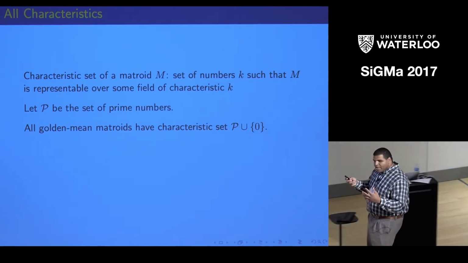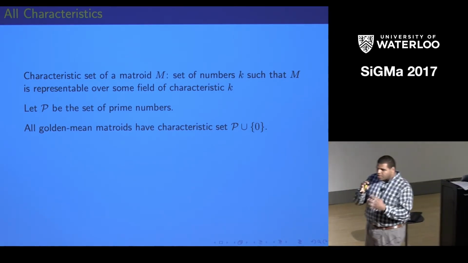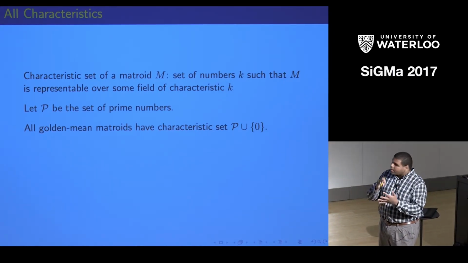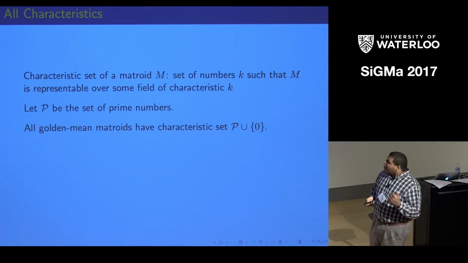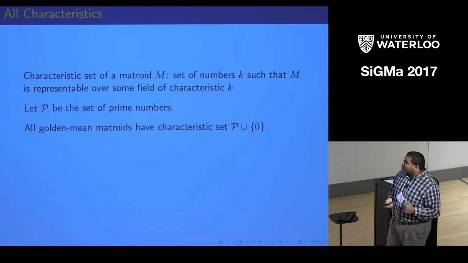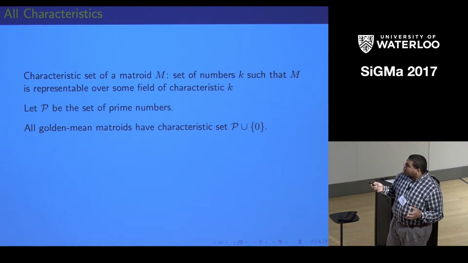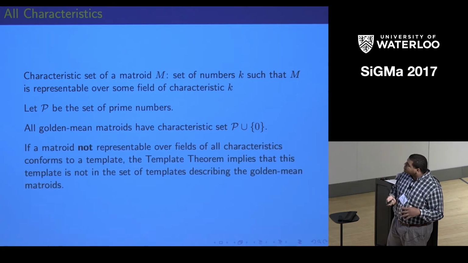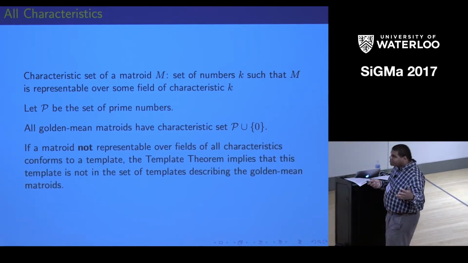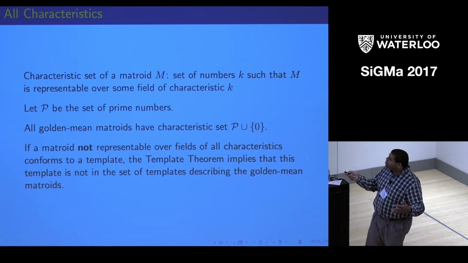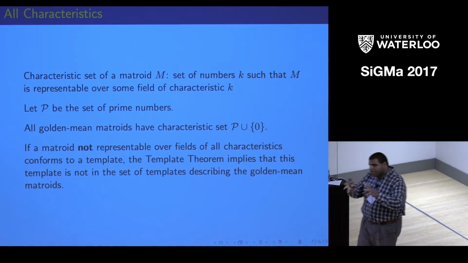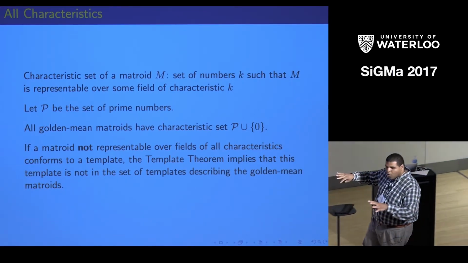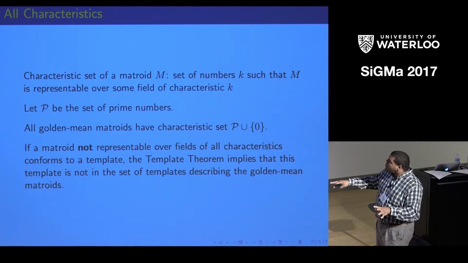So we decided to look at the class of GF(4)-representable matroids that have this characteristic set P union 0. And a really nice thing about the template theorem is that if a matroid is not in this class, that is, not representable over fields of all characteristics, and it conforms to some template, the template theorem says that that particular template is irrelevant for the class of golden mean matroids.